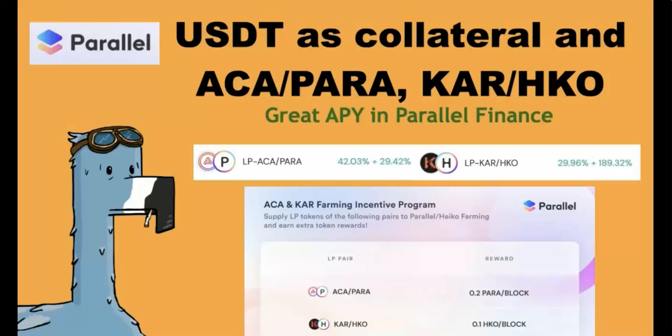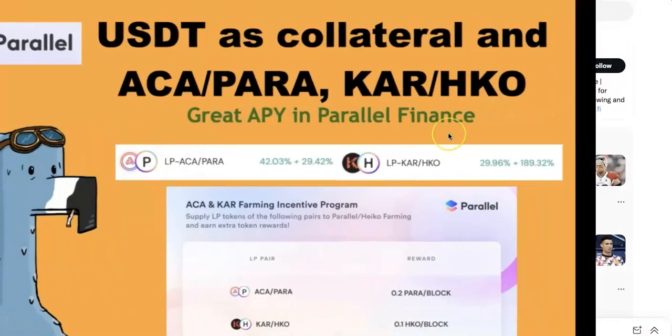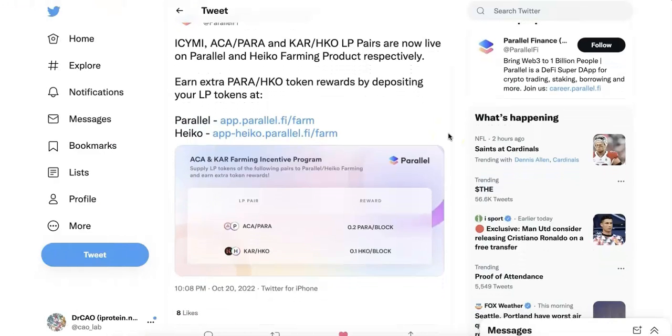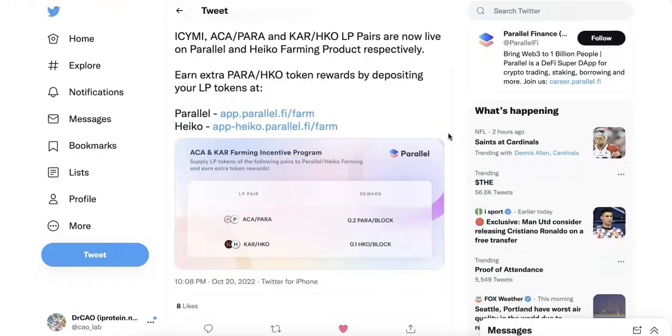Today in this video, I'm going to talk about two things. First is USDT. Now you can use that as collateral. Second is about the new LP pair, Arcana Para and the Karura HKO in PairNet Finance. And so let's first talk about this new pair.